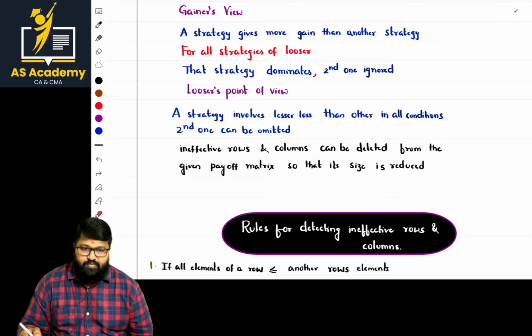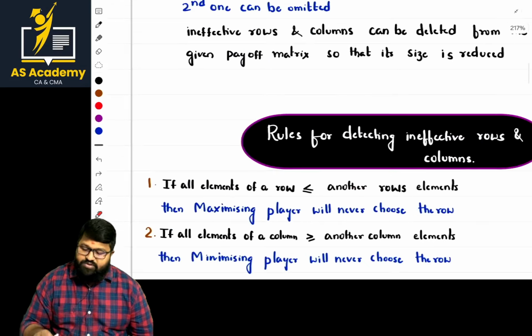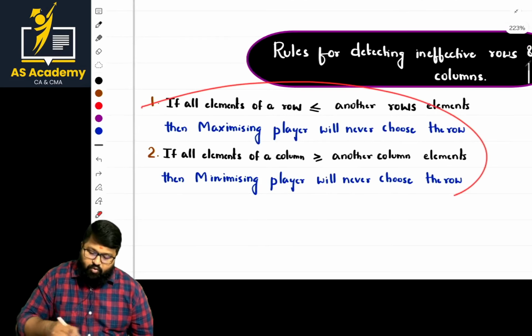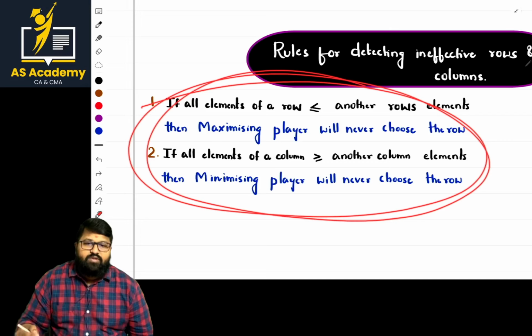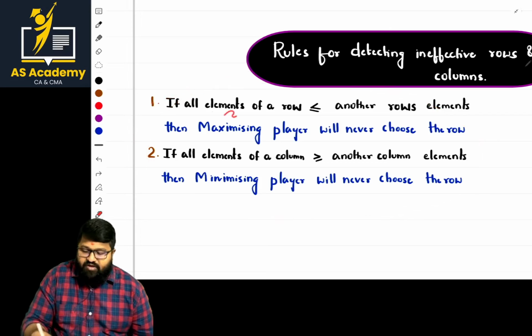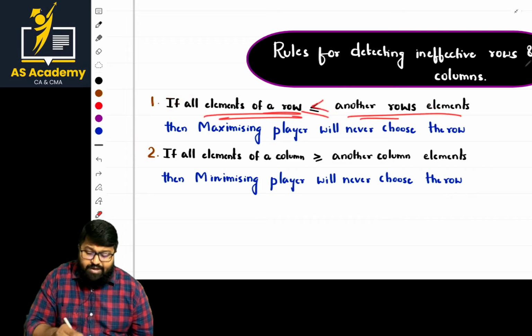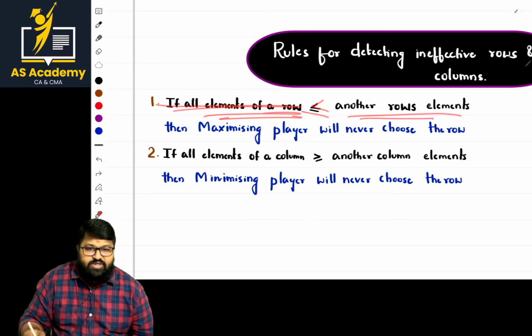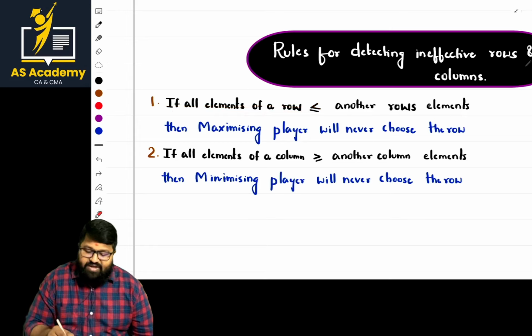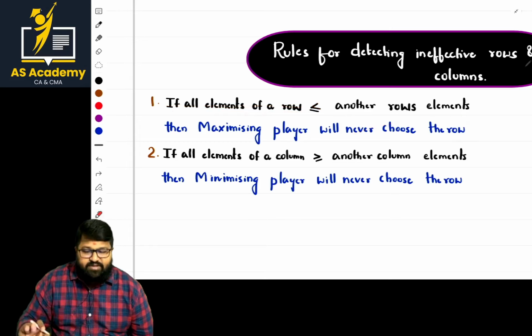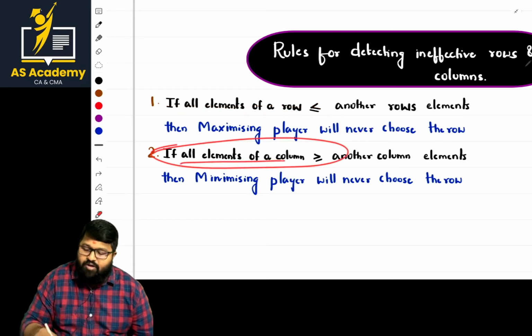Most effective one. Okay. Now, what are the rules of dominance? These 2 points are the most important rules. What are these 2 important rules, sir? If all the elements of a row are less than or equal to another row's elements, then cancel this row, sir. We will never choose that row, so automatically we cancel that one. What about the columns? If all the elements of a column are greater than or equal to another column's elements,